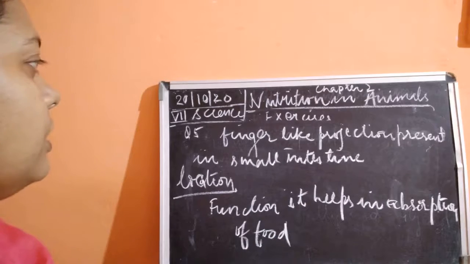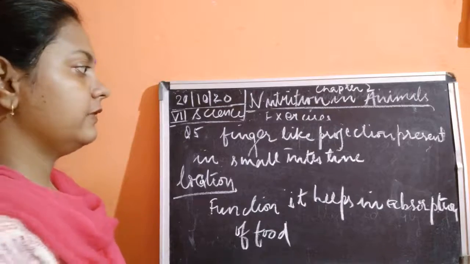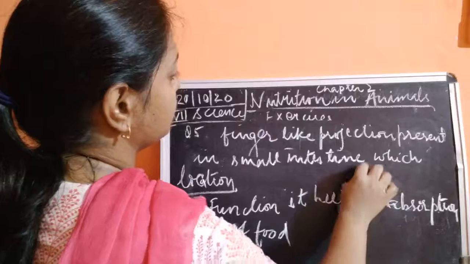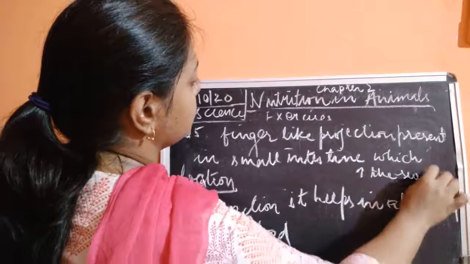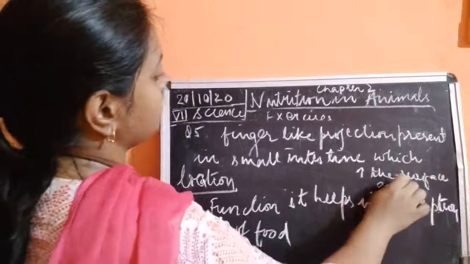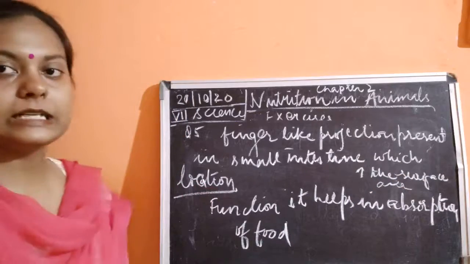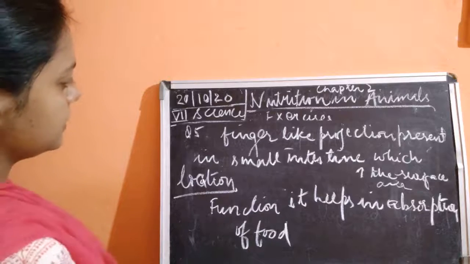These small finger-like projections present in the small intestine increase the surface area for absorption. Function: it helps in the absorption of food as it increases the surface area.